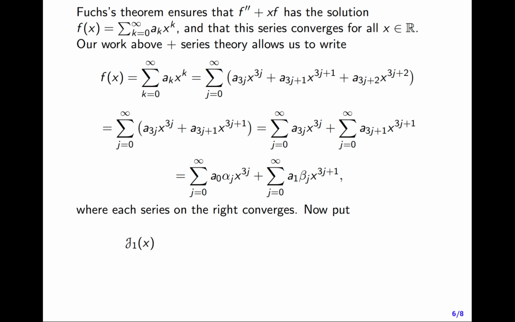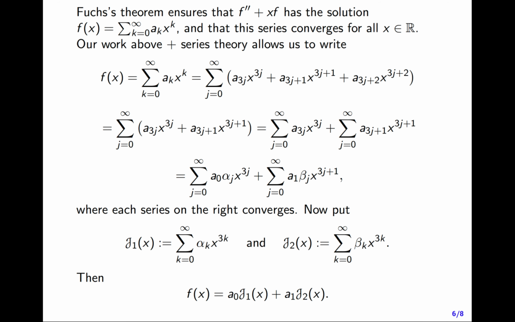So put fancy J_1 of x to be the sum from k equals 0 to infinity of alpha_k times x to the 3k, and fancy J_2 of x to be the sum from k equals 0 to infinity of beta_k times x to the 3k+1. Then all the work above, plus the technical convergence theory that I'm not going into right now, says that f of x is a_0 times J_1 of x plus a_1 times J_2 of x.